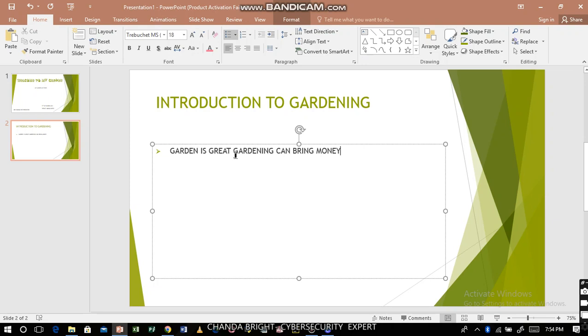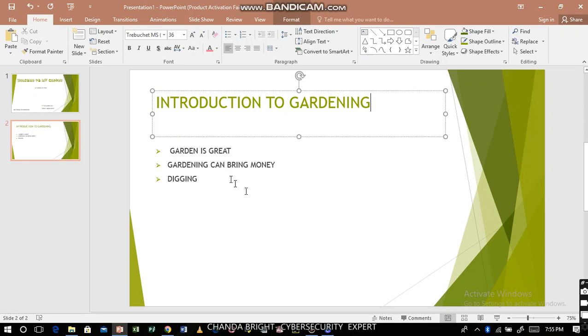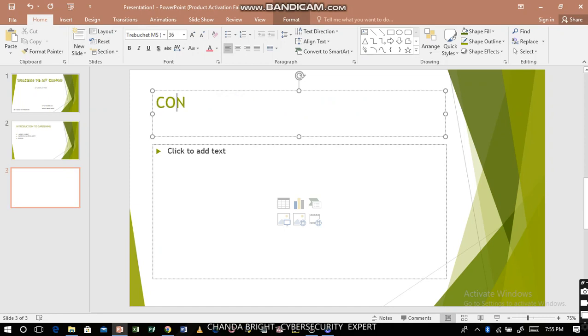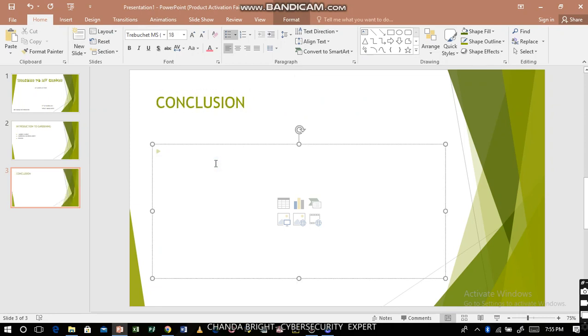So garden is great. When you finish gardening, you press enter, then it will bring another one. If you have another one, you press enter. If you put maybe digging, yeah, so this will be the bulleting. After that, if you want to add another one, just go there and add another one. For example, we say conclusion, then you write what you want to be in the conclusion.